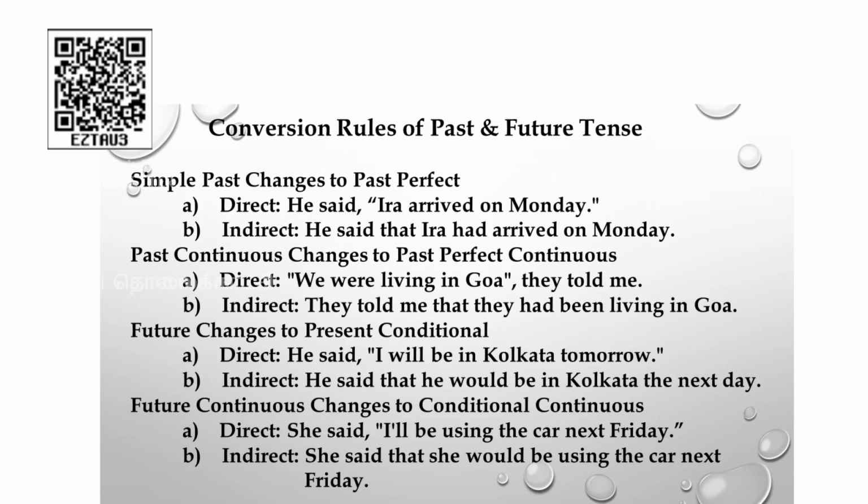Future tense changes to present conditional. For example, he said, I will be in Kolkata tomorrow. He said, again adding of the conjunction that, will be changed as would. He said that he would be in Kolkata. Tomorrow will be changed as the next day. Here the word tomorrow is a special word. It will be changed as the next day.